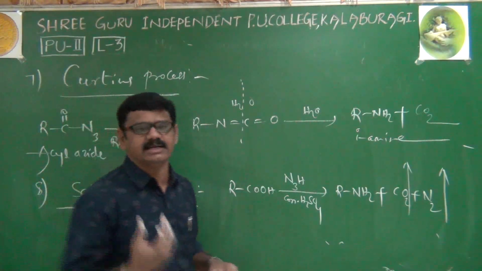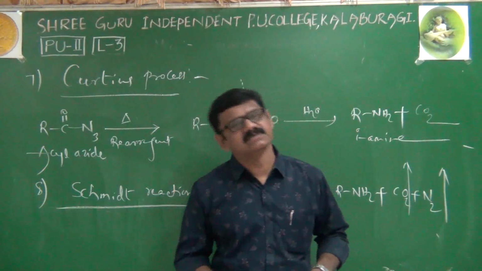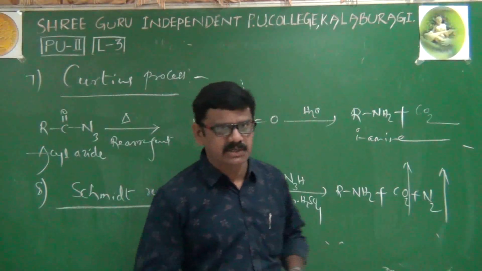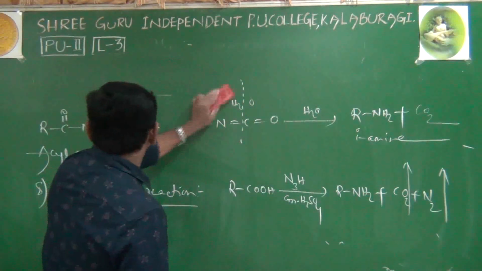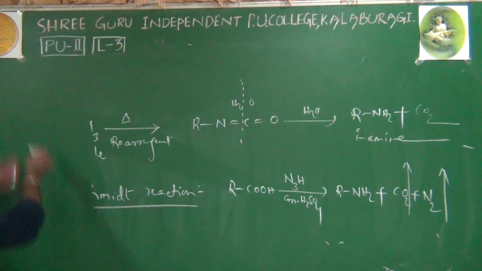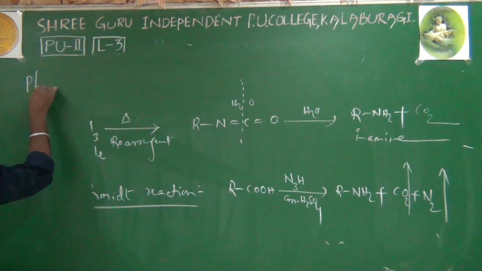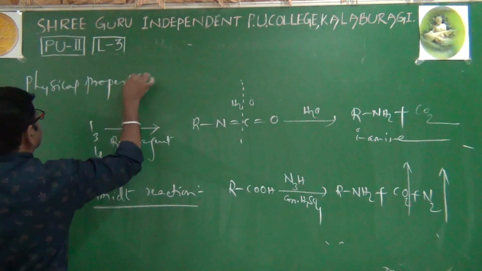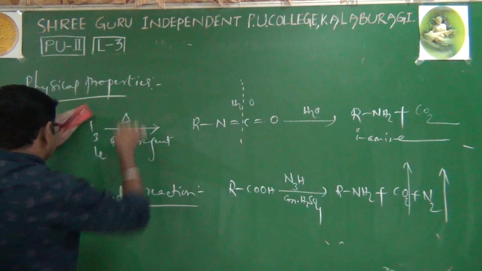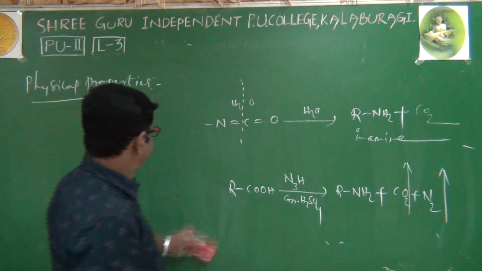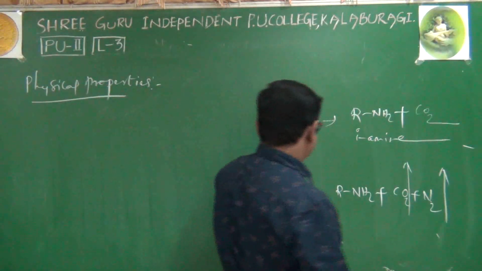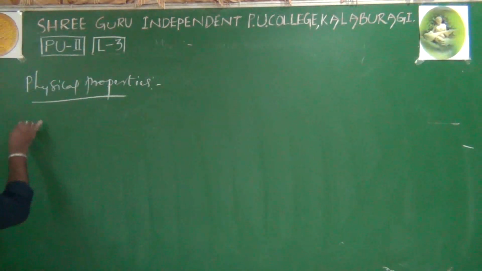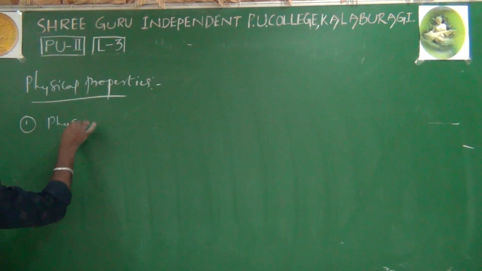Next, we'll enter into properties. First we'll discuss the physical properties of amines. After physical properties, we'll enter into chemical properties. Physical properties. In physical properties, the first physical property is physical state. Number one is physical state.